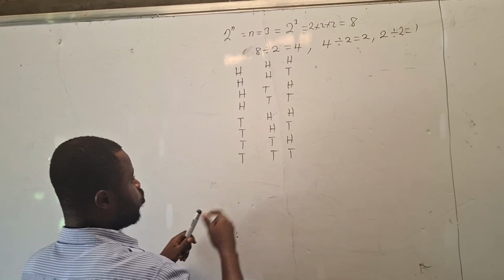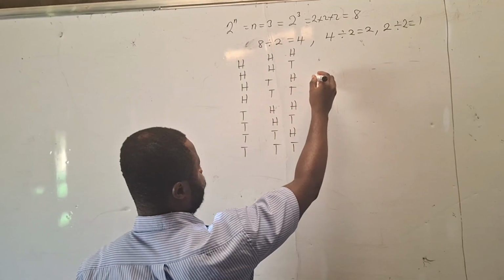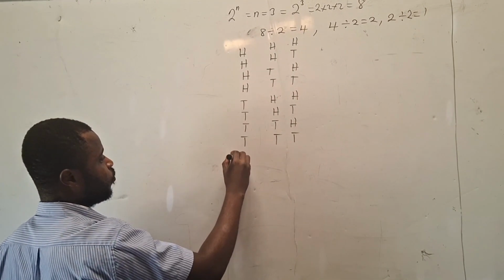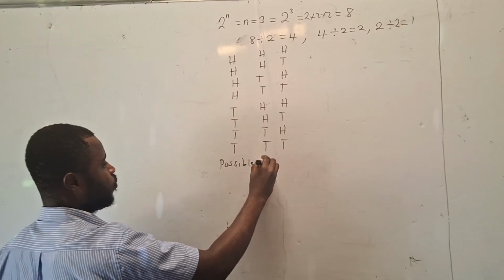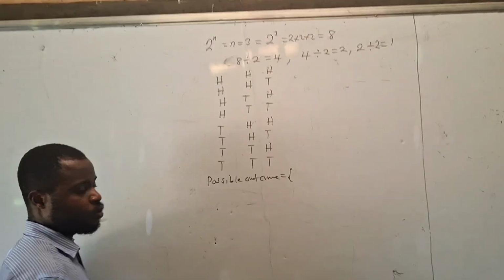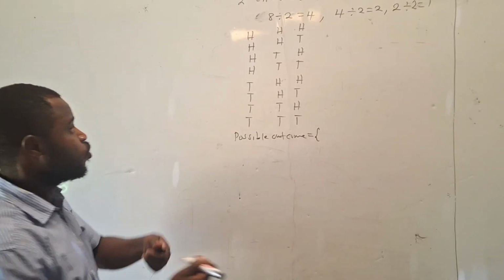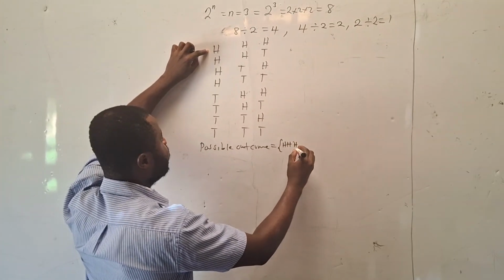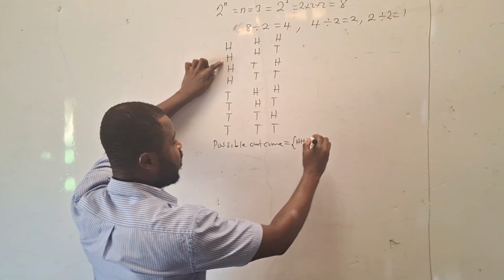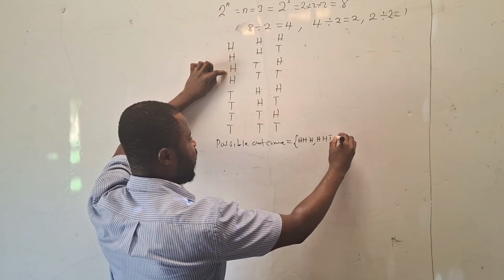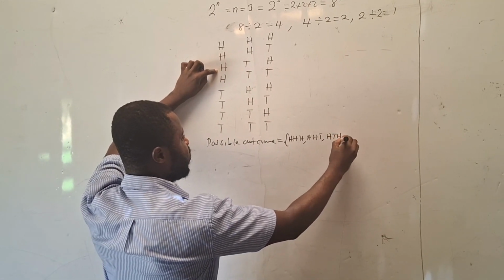So what do you see here? You can group them in a bracket. So the possible outcomes, we have head, head, head. Then we have head, head, tail. Then head, tail, head.